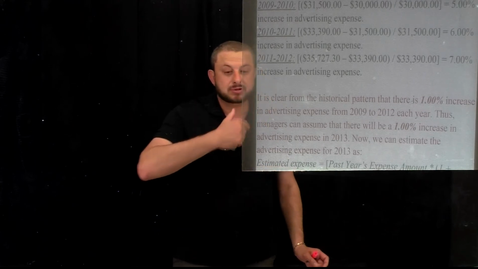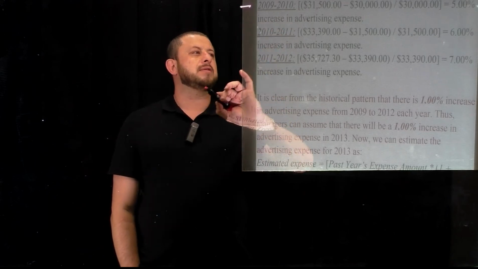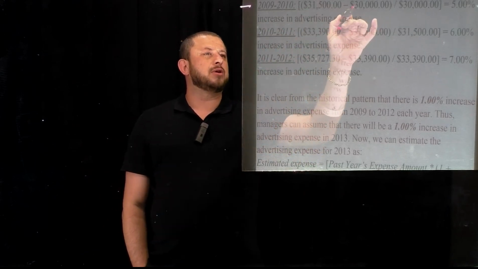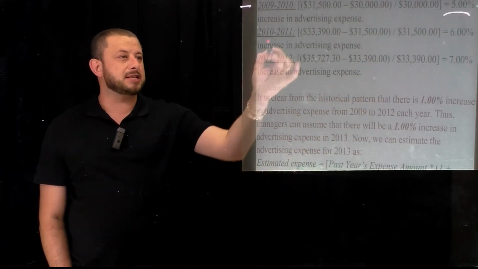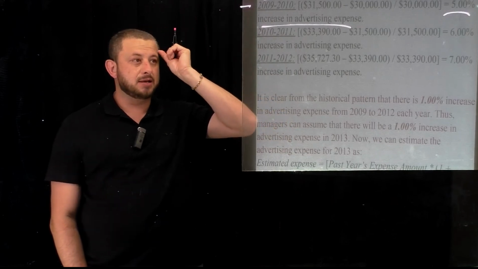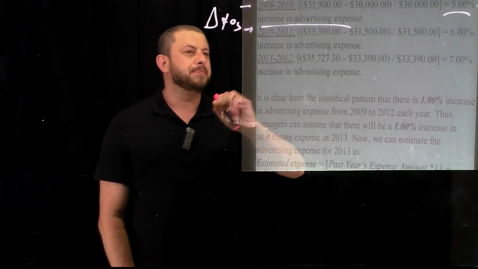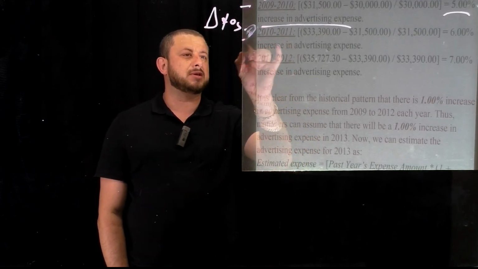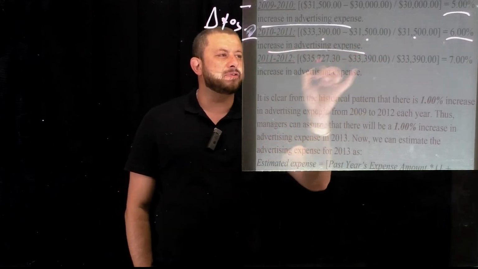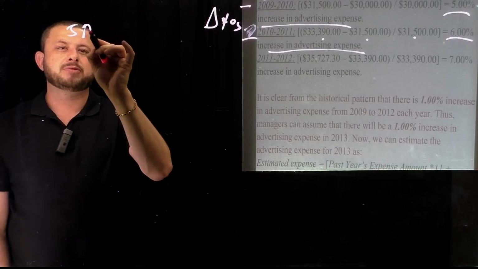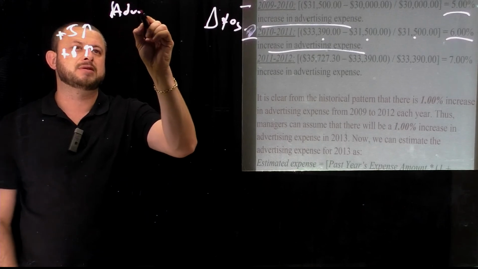Let's analyze the percentage change in between the years. For example, for 2009, 2010, okay, current value minus previous value over previous value, 5% increase in advertising expense from 2009 to 2010. These are delta changes, guys, okay? Let me analyze the same thing between 2010 and 2011. Current value, previous value, over previous value. Oh, look, 6% increase in advertising expense. 5% increase, 6% increase, advertising expense.